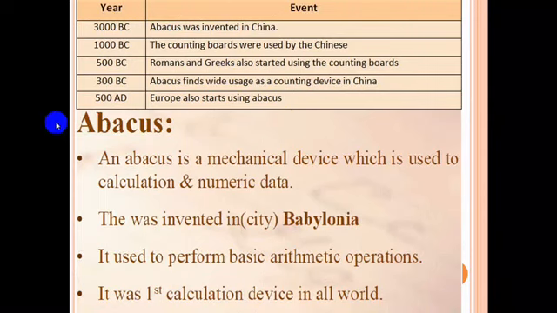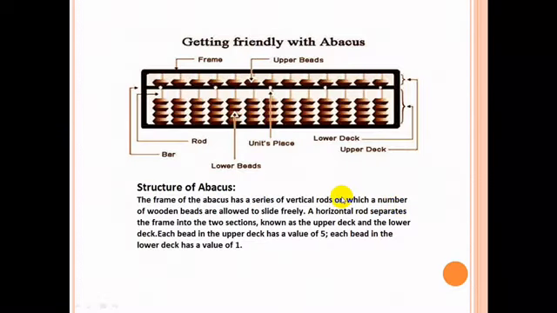Now let us see the structure of an abacus. The frame of the abacus has a series of vertical rods, on which a number of wooden beads are allowed to slide freely. A horizontal rod separates the frame into two sections, which you can see in the middle, known as the upper deck and the lower deck.